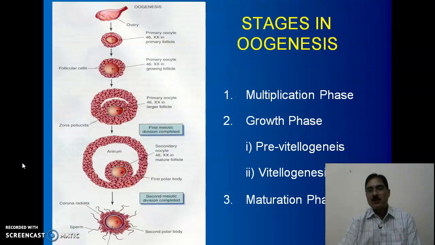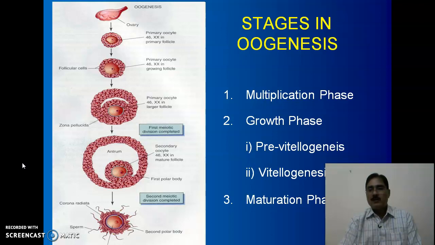Unlike spermatogenesis, the processes in oogenesis are more complicated, because, as I told you earlier, oogenesis is responsible for formation of a functional ovum, and secondly, the ovum is responsible for providing all the cytoplasm.